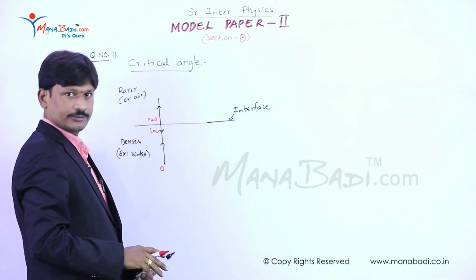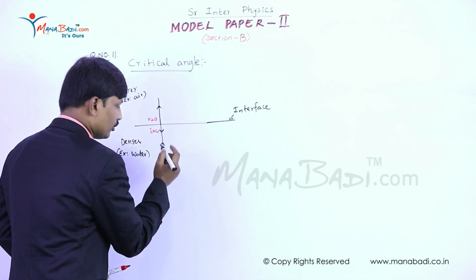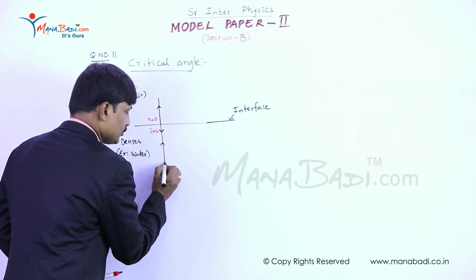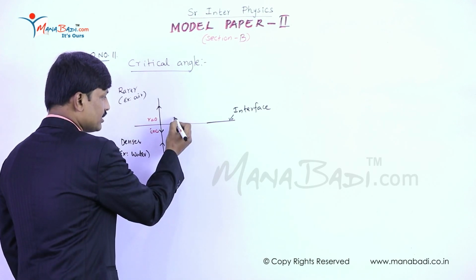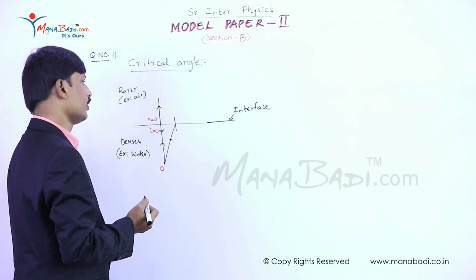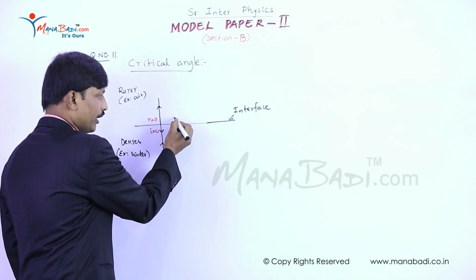This is situation 1. Now situation 2: from the same source a light ray is considered which is incident at the interface, where we have to draw a normal.